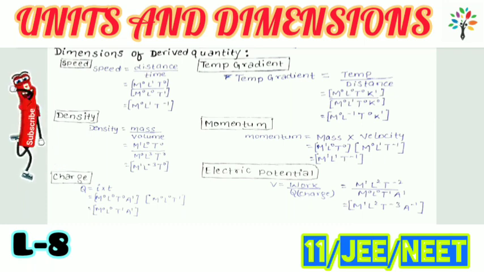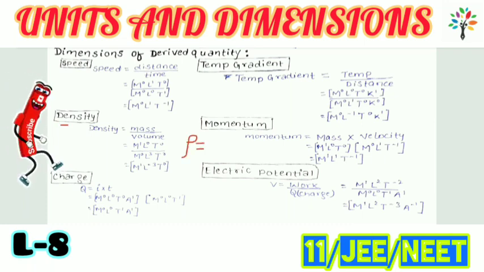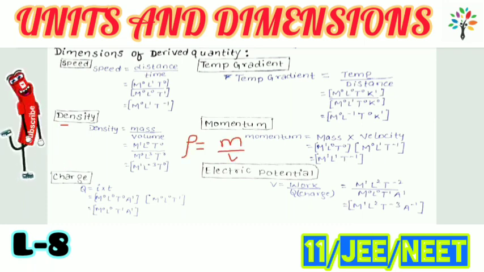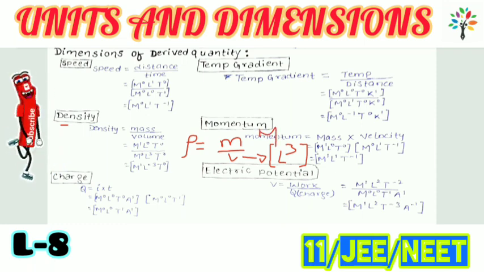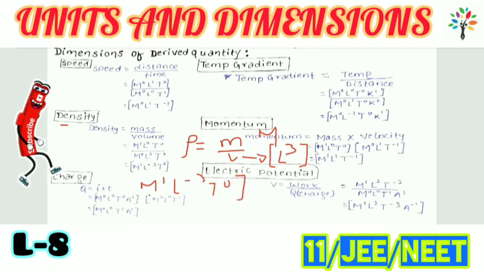Next we have density. Density means mass upon volume, and volume is nothing but length into breadth into height, 3 times multiplication of length, meaning L cube. So the dimension of volume is L cube, and the dimension of mass is M. So its dimension will be M1 L minus 3 and T0. In this way we may find the dimension of derived quantities.